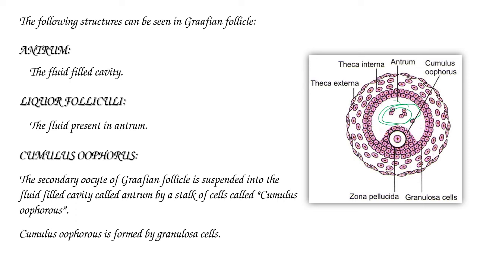Suspended means pushed towards the cavity, and these are the stalk of cells which suspend the secondary oocyte into the antrum. This cumulus oophorus is also formed by follicular cells or granulosa cells.